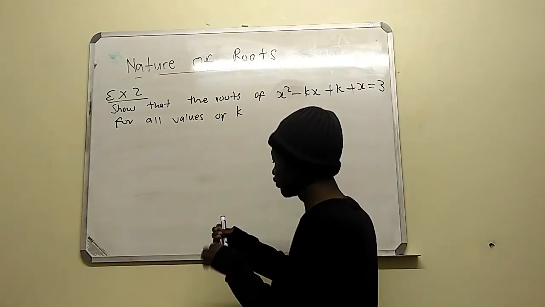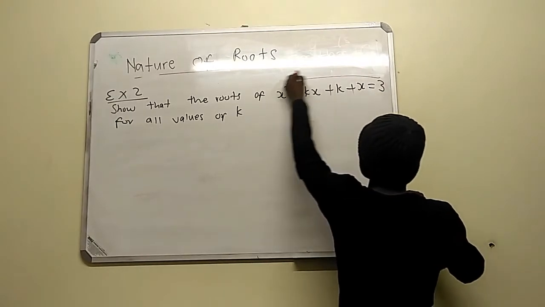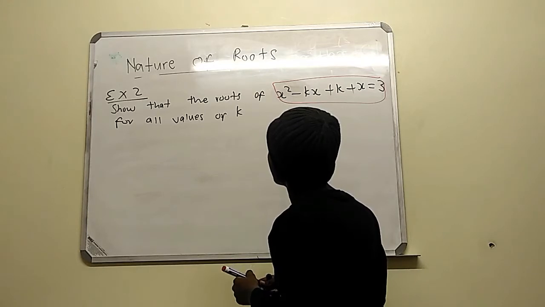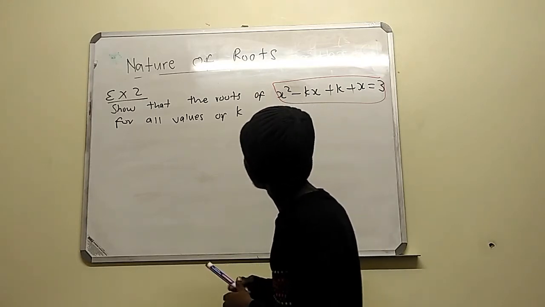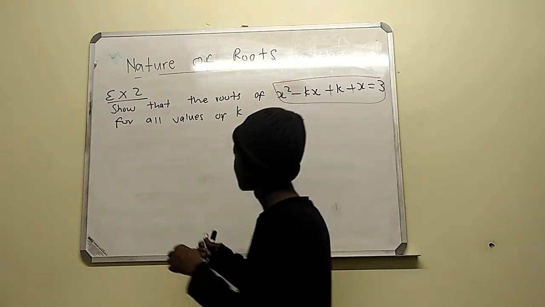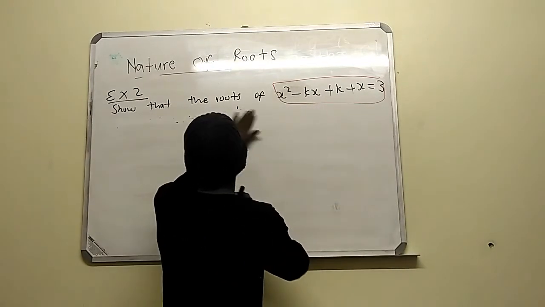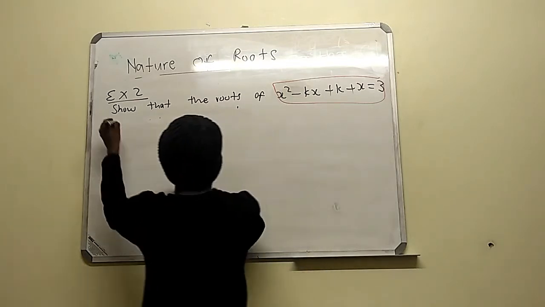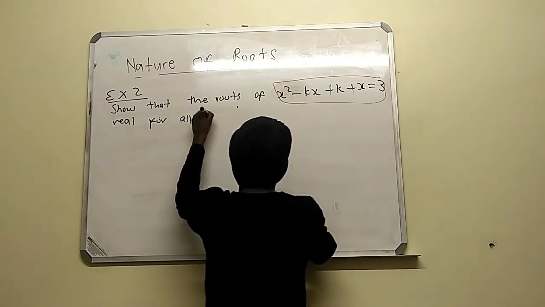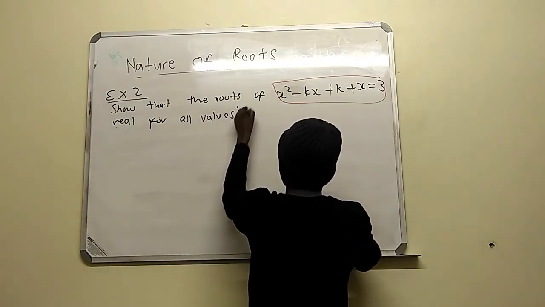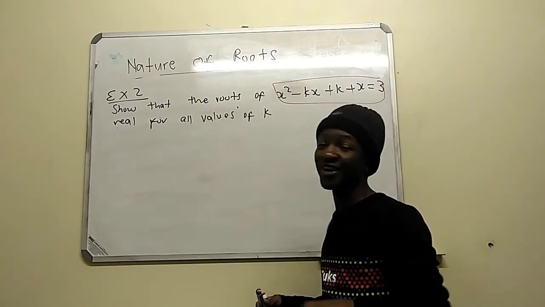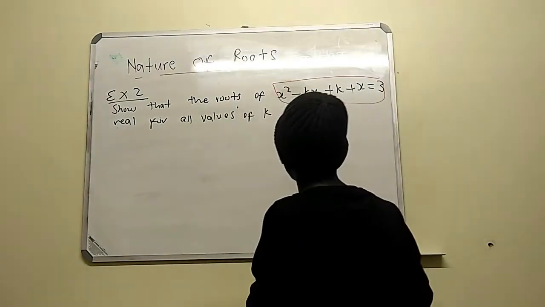So now we want to show that this thing is real for all values of k.